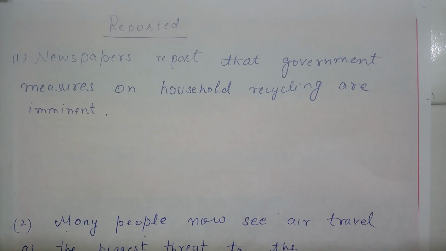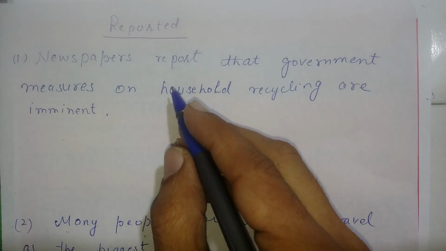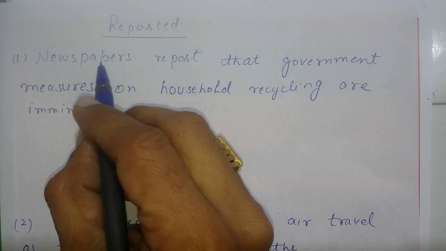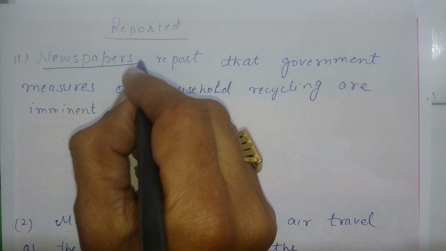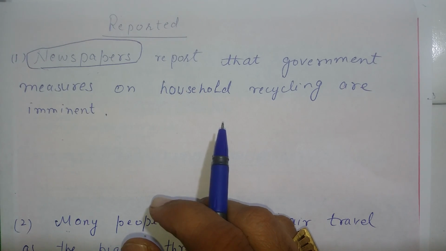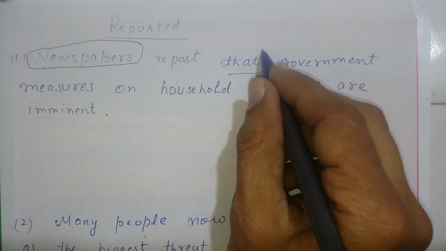First is, this is a common sentence, mostly you people also write. The sentence is just in front of you: newspapers report that government measures on household recycling are imminent. So what I have to do here, I have to make it a reported idea. So how can I work? First of all, this one, that is newspaper report, I will delete newspaper. So I will not write it. Fine. Second, I will not write that.